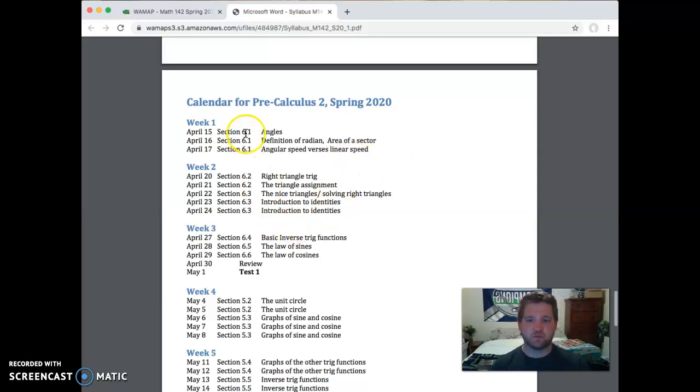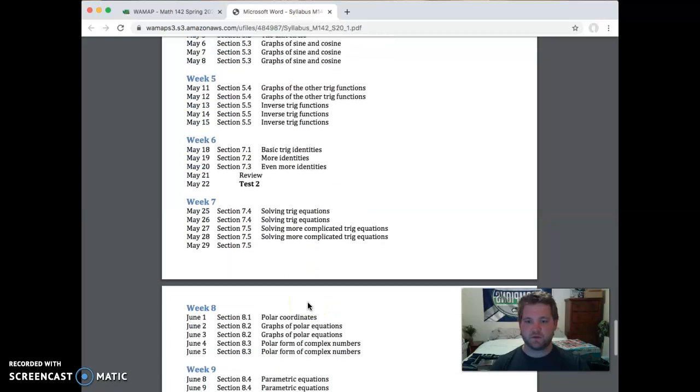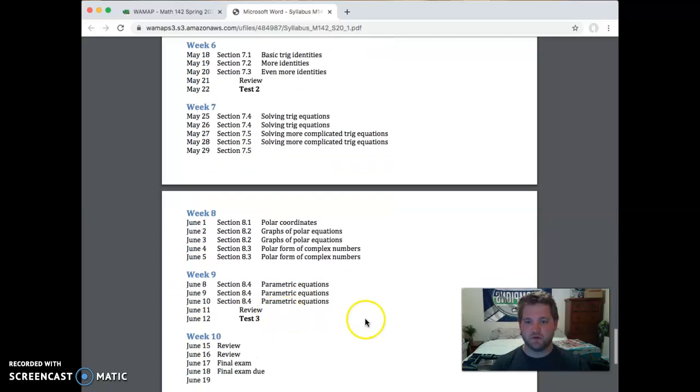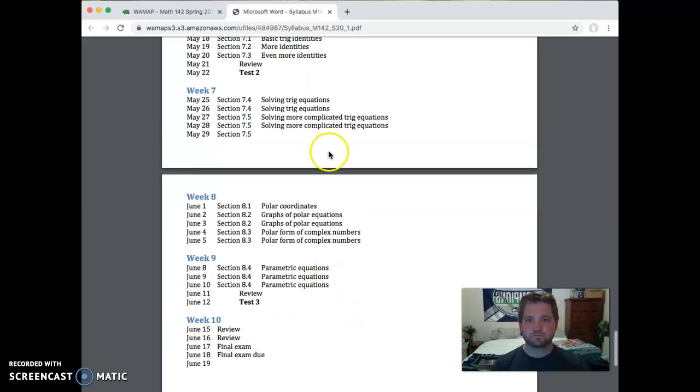In section 6.1, that's all we'll be working on in week 1. In 6.1, work on the angle section, then the definitions of radians, area of a sector, and so forth. You can find when our exams are, and here you can find where the final is.